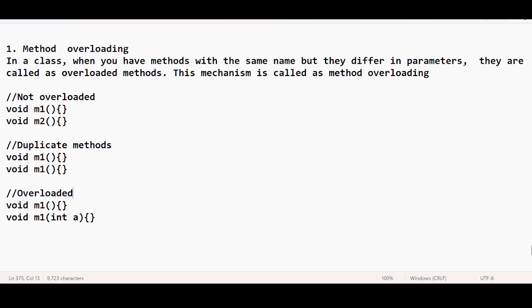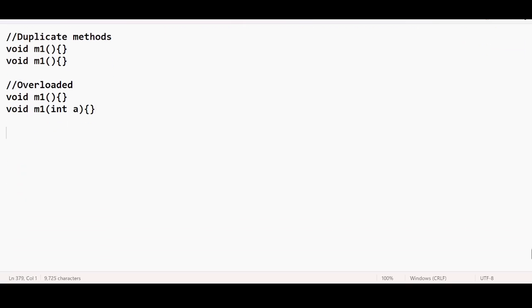If more than one method has the same name but differs in arguments, it is overloaded. One accepts no argument, but the other accepts at least one argument. Argument wise they differ, but name wise they are similar. Are you able to follow? Yes, sir.